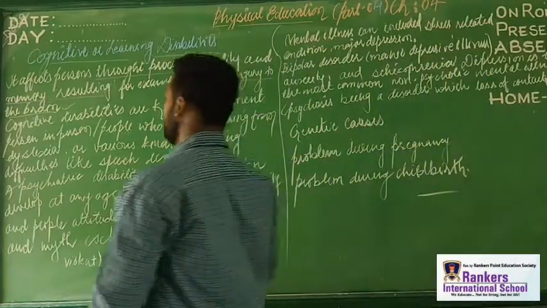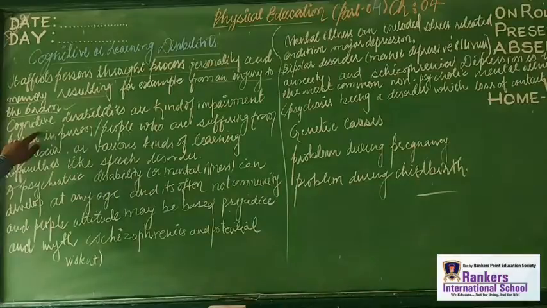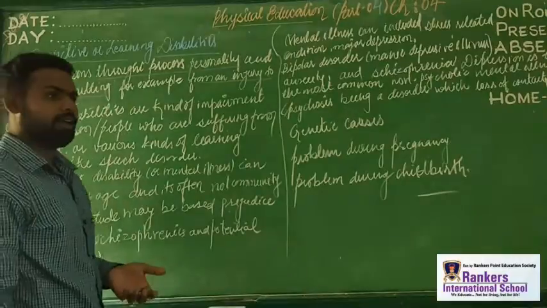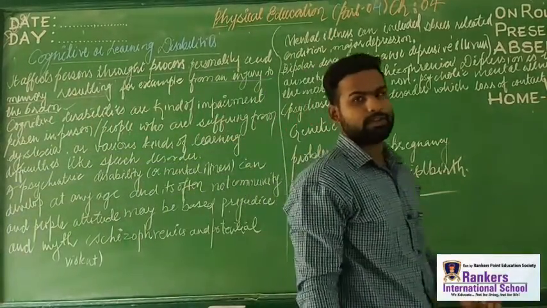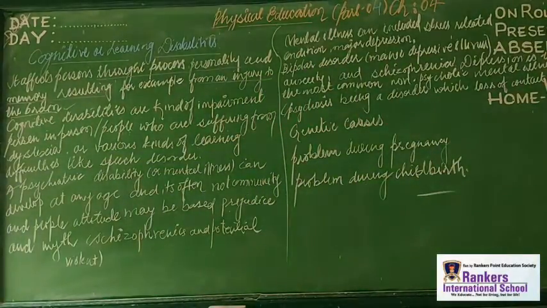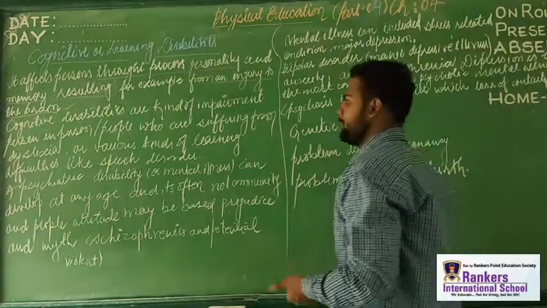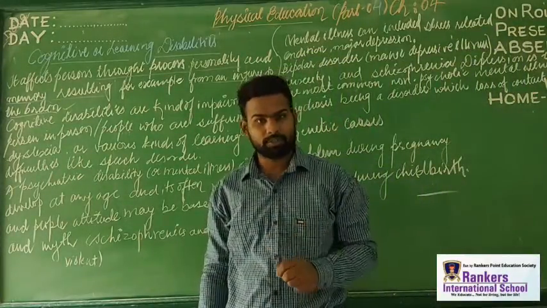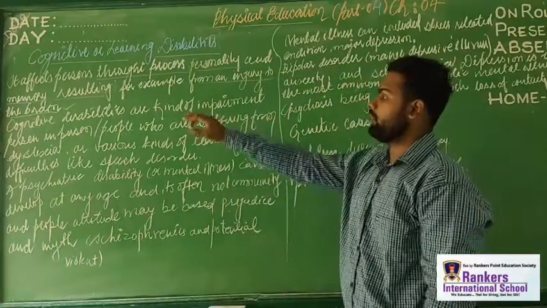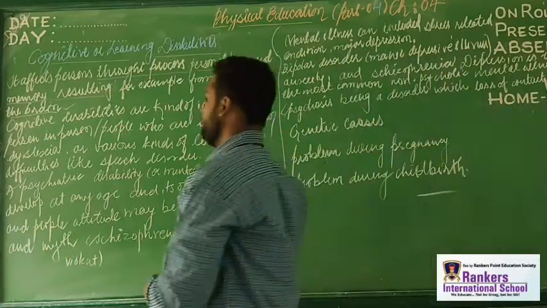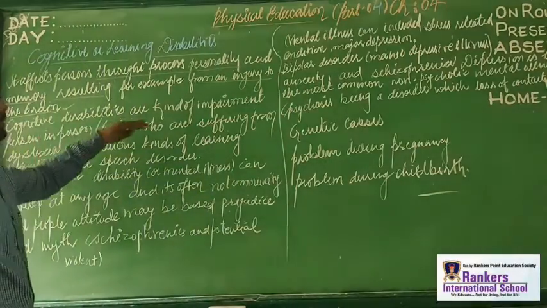Now let's go and understand the next concept, that is, cognitive disabilities are a kind of impairment. We are aware that any kind of disability is definitely a kind of impairment, because the definition of disability only says disabilities are a kind of impairment. They may be cognitive, they may be developmental, they may be intellectual, or there may be some combination of these. Right?